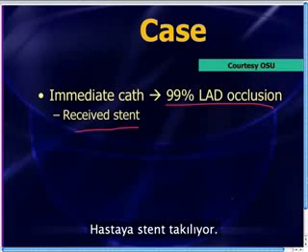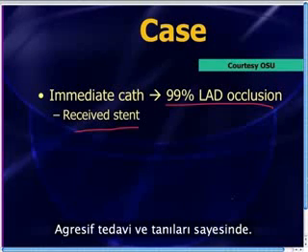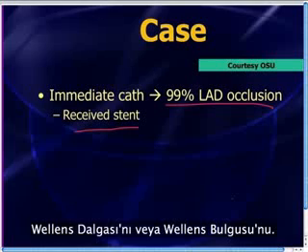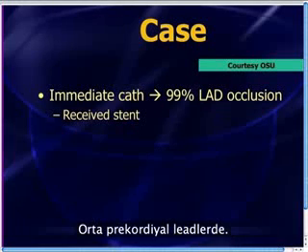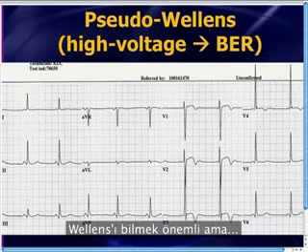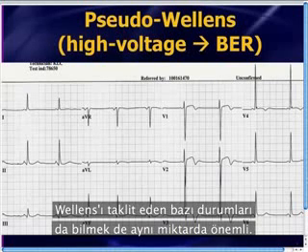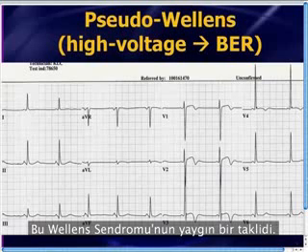So this patient ended up getting a stent thanks to their aggressive therapy and pickup of that Wellens wave, or Wellens sign, in those mid-precordial leads. Now, it's important to know about Wellens, but it's equally important, I think, to know about some mimics of Wellens. And this is a common mimic of Wellens syndrome.